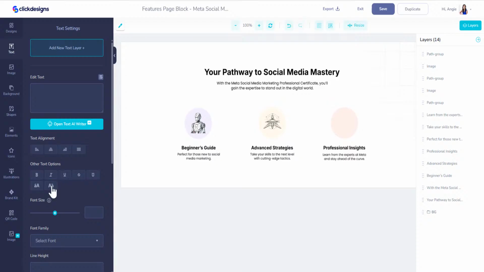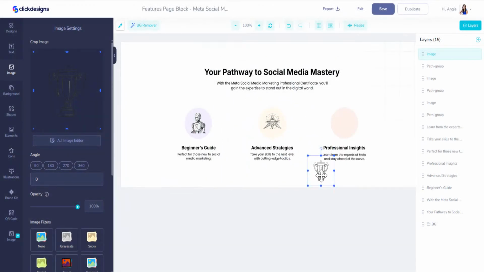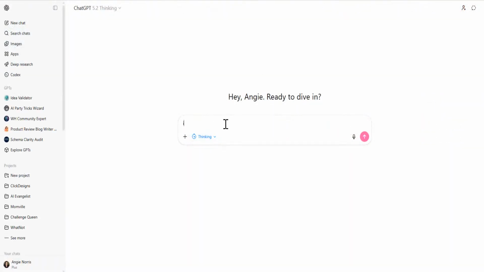And then where'd that trophy go? It is right there. Okay, let's do this one, right? This one kind of goes with it. Take out the background and make this smaller. Now, to make this a personal brand website, you want to make this about you. So what I could do is add here by using AI. So if I go to my ChatGPT, pull in ChatGPT, we can type in, I am building a personal brand website.